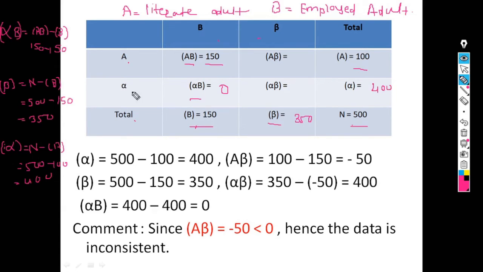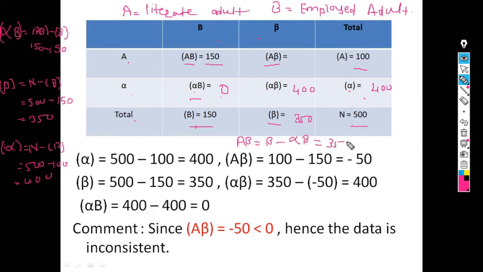Now the value of alpha beta. Alpha beta is alpha minus alpha b. So alpha is 400. 400 minus 0, which is equal to 400. Now calculate the value of A beta. A beta is equal to beta minus alpha beta.